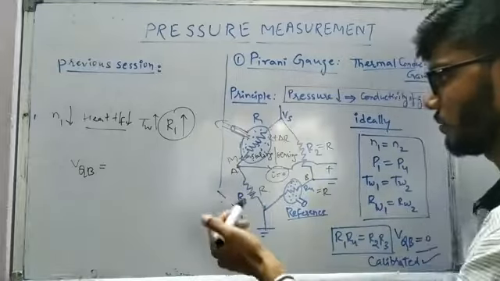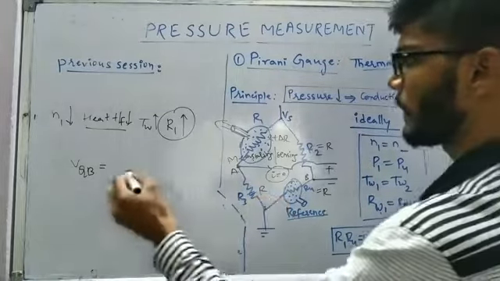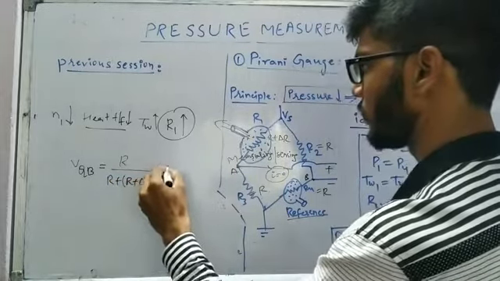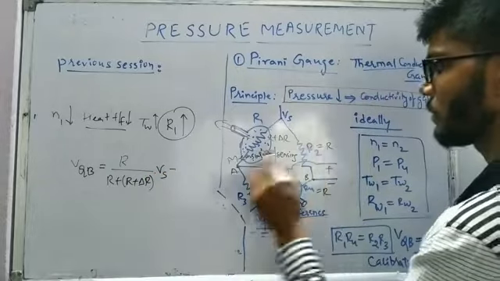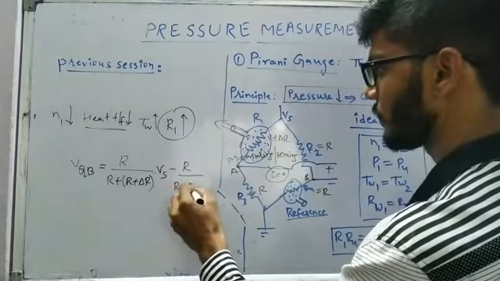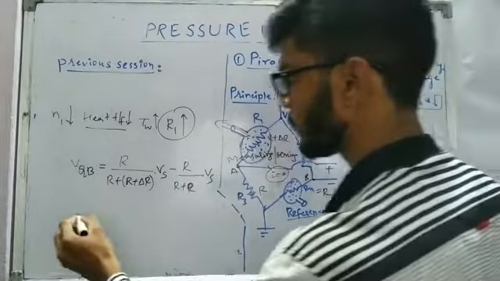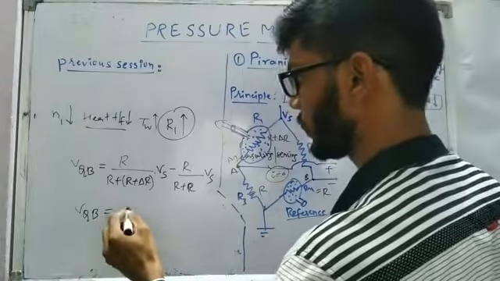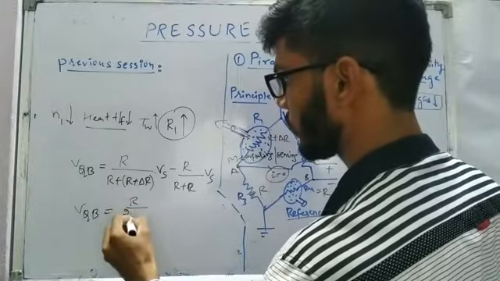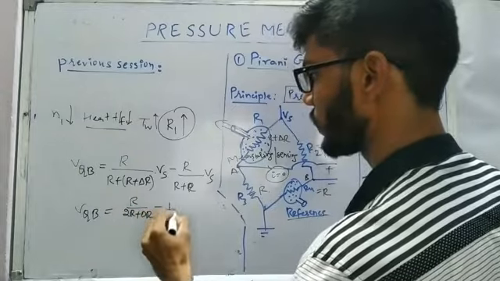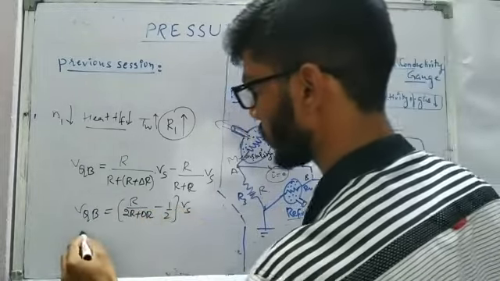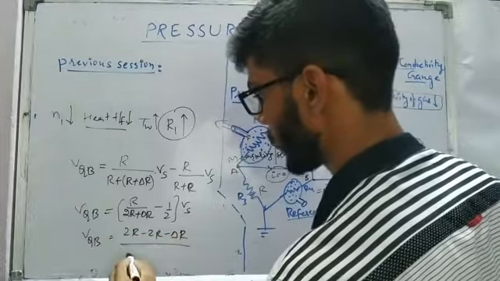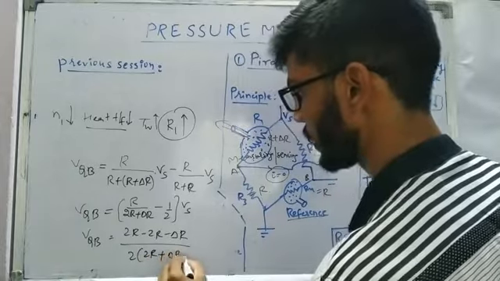Writing the voltage at point A, it is going to be R divided by R plus delta R into Vs, minus R divided by R plus R into Vs. This is nothing but a simple quarter bridge, and the output expression we can calculate like R by 2R plus delta R minus 1 by 2, into Vs. For the quarter bridge, it is going to be 2R minus delta R divided by 2 times 2R plus delta R, into Vs.